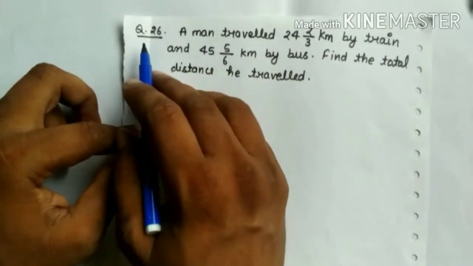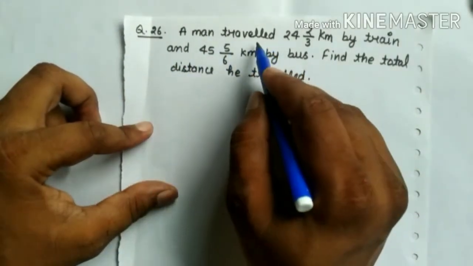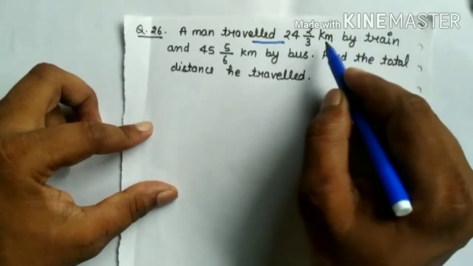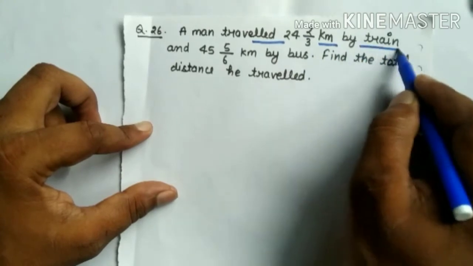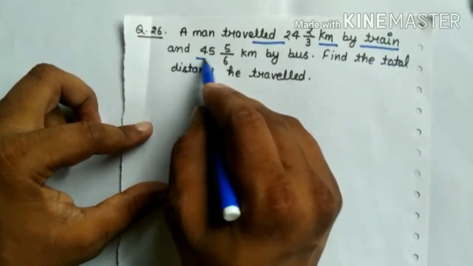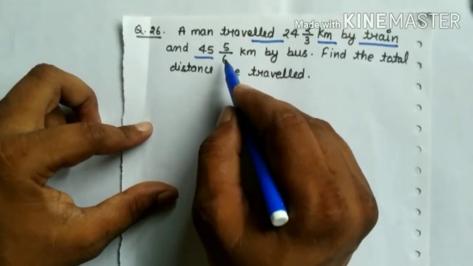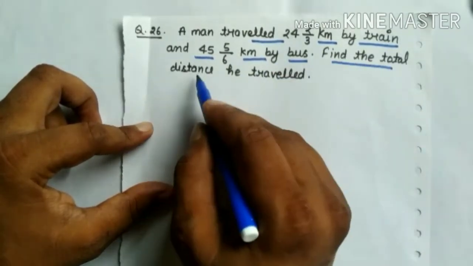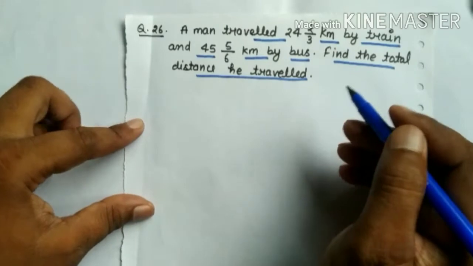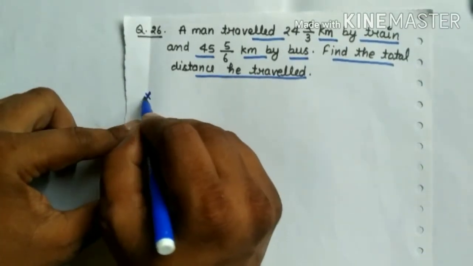Question number 26. A man travelled 24 whole 2 over 3 kilometer by train and 45 whole 5 over 6 kilometer by bus. Find the total distance he travelled. Now let's start the solution.